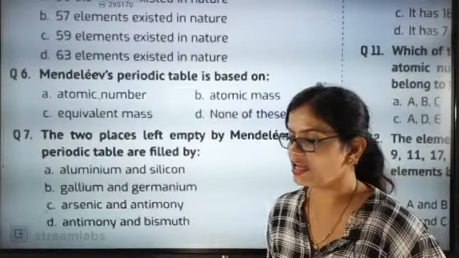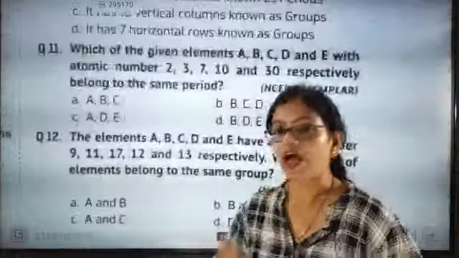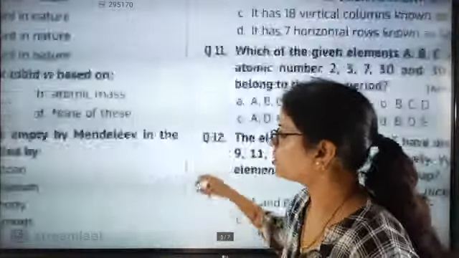Gallium and germanium. I have shown you the table also, which one was with which one. Okay, gallium and germanium. Now I will go for the next one.